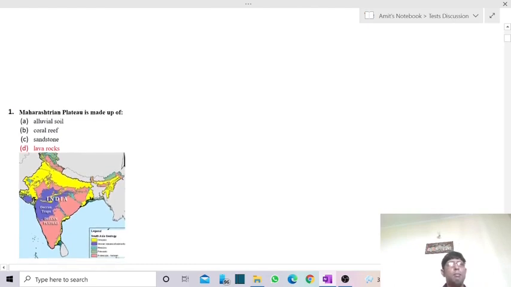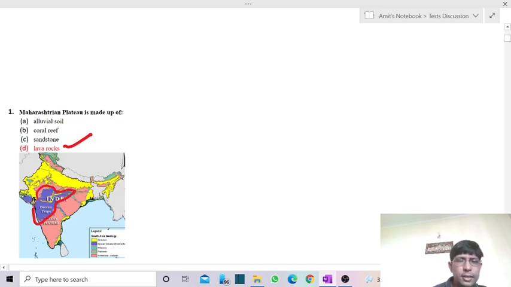First question is, Maharashtrian plateau is made up of? Answer is lava rock. We know that the peninsular plateau of India was the part of Gondwana land, and after breaking from the Gondwana land, it passes over the Reunion hotspot. Now, from this hotspot, we're having the emergence of a lot of lava, which has created this region that is called Deccan Trap.